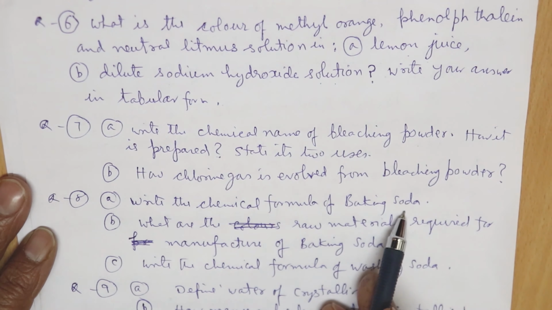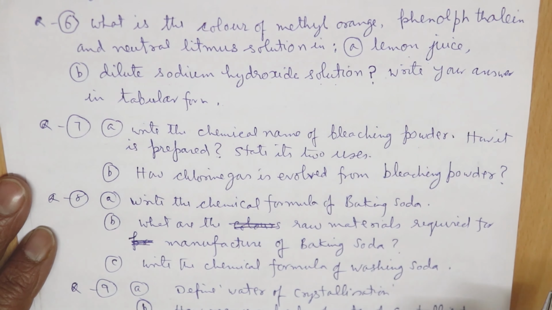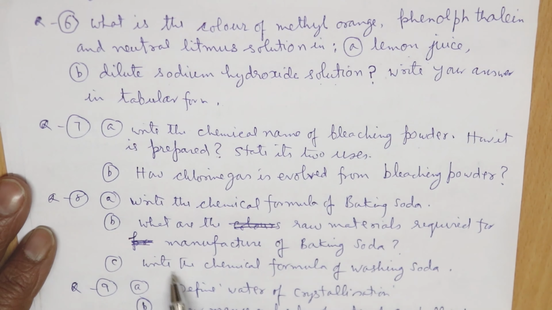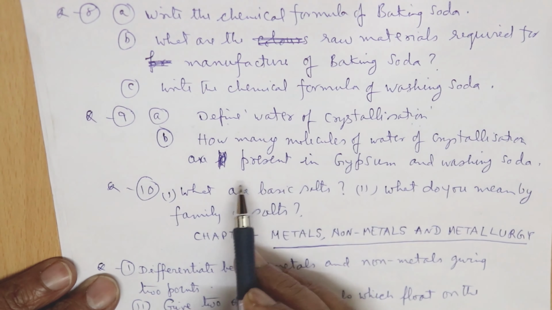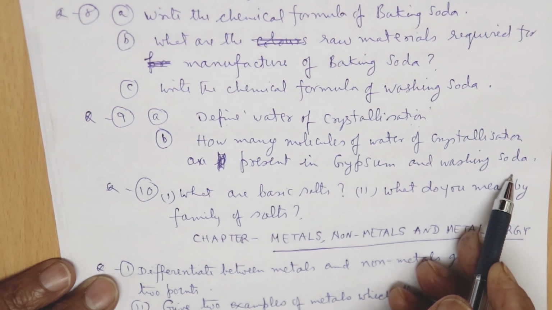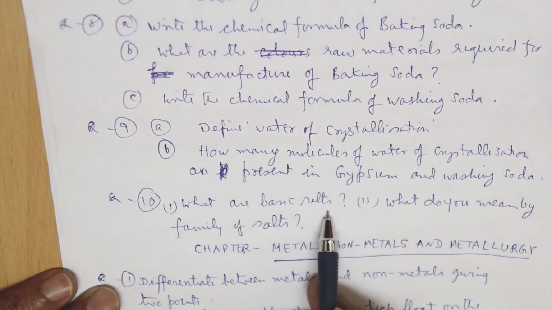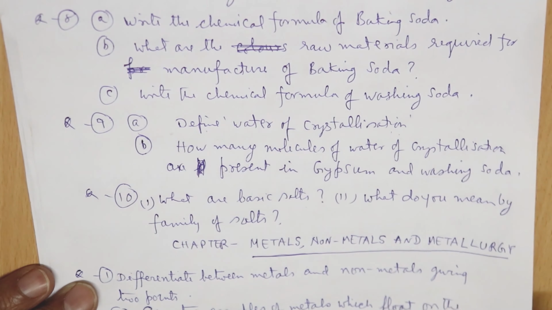Write the chemical formula of baking soda. And then what are the raw materials required for the manufacture of baking soda? Baking soda, we know that it is used in baking. And then write the chemical formula of washing soda. Okay, then define water of crystallization. Then how many molecules of water of crystallization are present in gypsum and washing soda? You write that. Then what are basic salts and what do you mean by the family of salts? These two questions you have to write.